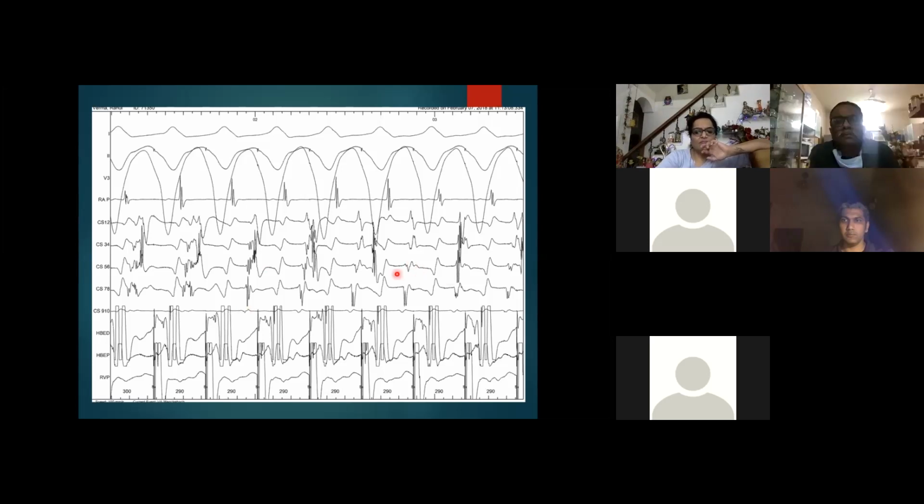Maybe that prolongation may be by the node, and this is going on to the pathway. No, I don't think so. It's not going through the node. It is going to the RA through the pathway, and then to the LA it's going through the Bachmann bundle and other interatrial tracts. But there is a delay in the conduction from RA to LA. So that can explain all the findings. Plus, there is a dissociation from LA to CS, and that's why you see double signals in the CS which are dissociated.